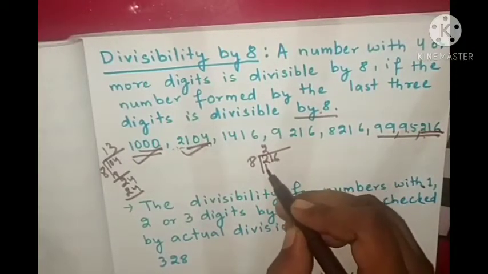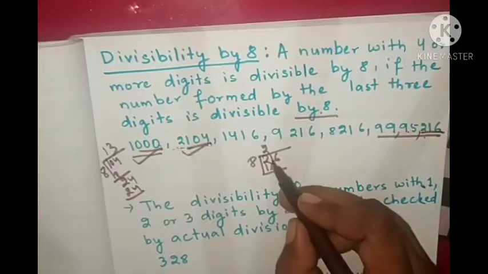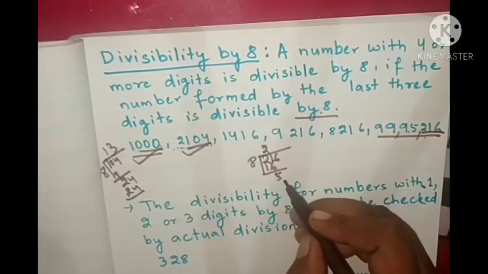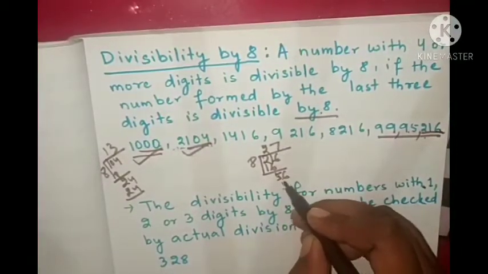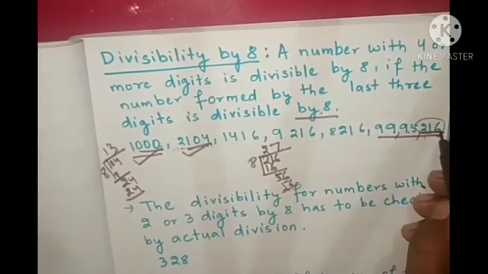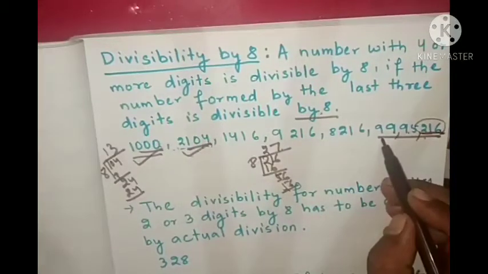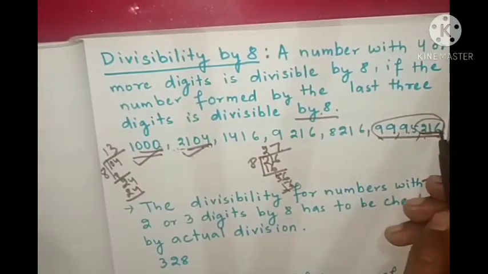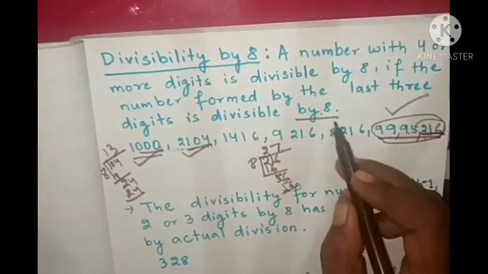So 8 2s are 16, and you get 6, 5, 11. So 8 7s are 56. So this 216 is divisible by 8. That's why 99,95,216 is also divisible by 8.